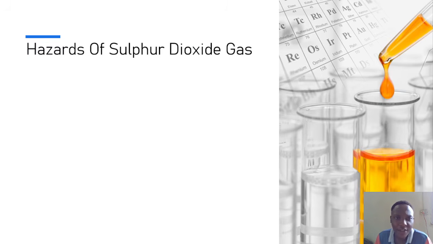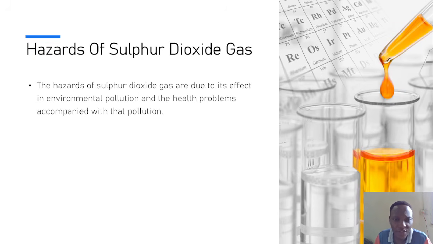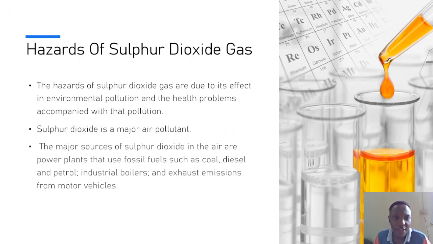Moving on, let's see the hazards of sulfur dioxide gas. The hazards of sulfur dioxide gas are due to its effects in environmental pollution and the health problems accompanied with that pollution. Sulfur dioxide gas is a major air pollutant. So it is very harmful to the environment, and we see various hazardous effects of it in the environment.